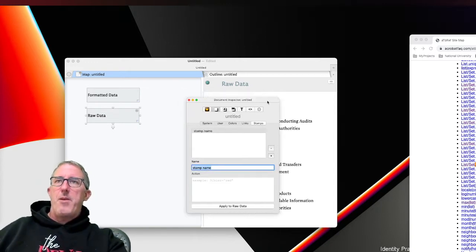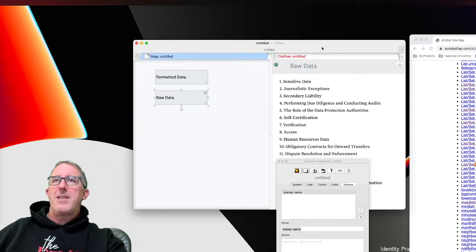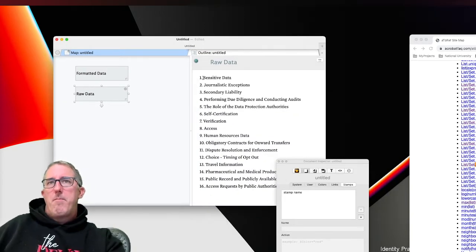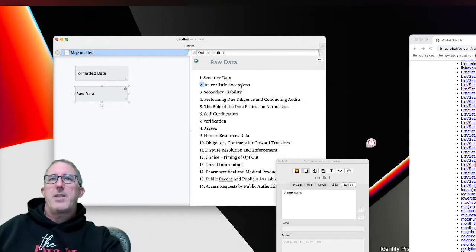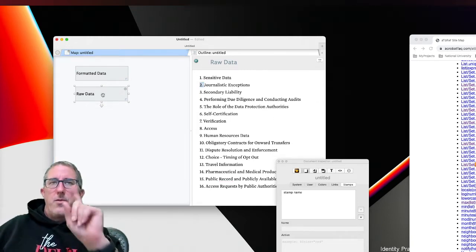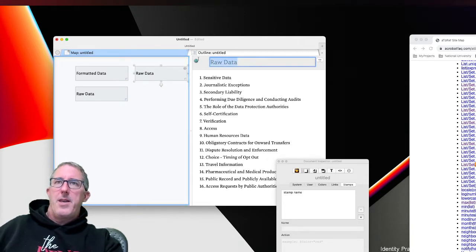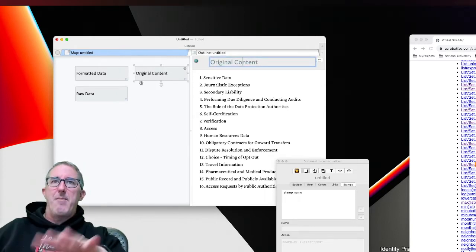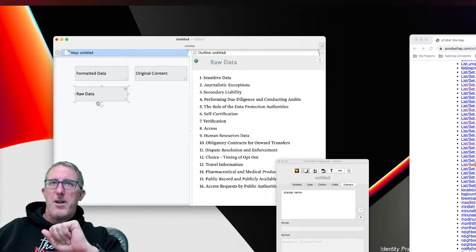The first stamp in the series of pieces of action code that I want to do is to remove all of these numbers, remove all of the capitalization, and create myself a list out of this note. So step number one is we're going to copy the content and call it original content. Right, so now if I make a mistake, I have my original content that I can always draw back on.